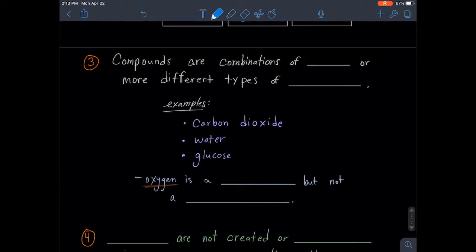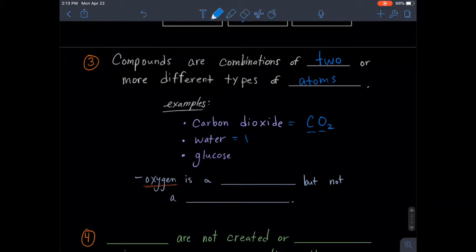Compounds are combinations of two or more different types of atoms. So let's look at some examples. Carbon dioxide is a combination of two atoms. It's carbon and oxygen. But there's two oxygens attached to the carbon, so we call it CO2. But since there's carbon and oxygen, there's two or more different types of atoms, which means that is a compound.